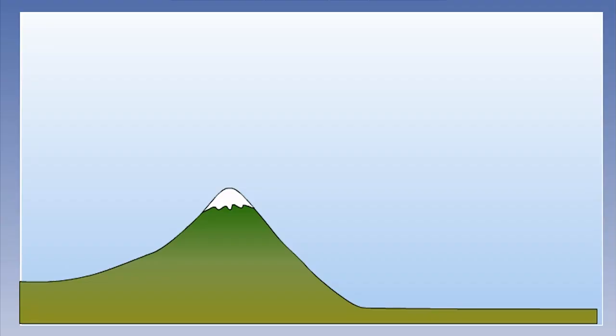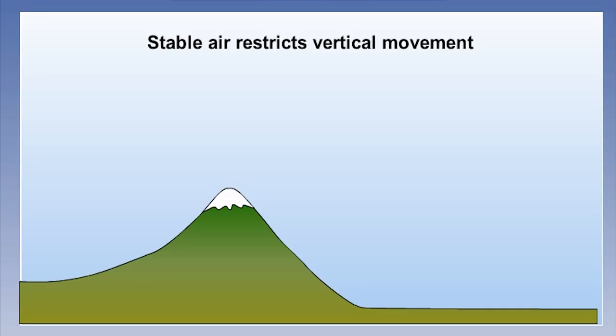There are other effects of air being forced over high ground. When the atmosphere is stable, perhaps because of an inversion, we get the most marked effects over high ground. If you remember, stable conditions restrict the vertical movement of air. Therefore, the air will be forced up the windward side, but flow back down the leeward side. The Föhn effect is usually the result, with some warming and drying out of the air mass as it descends on the leeward side of the high ground.